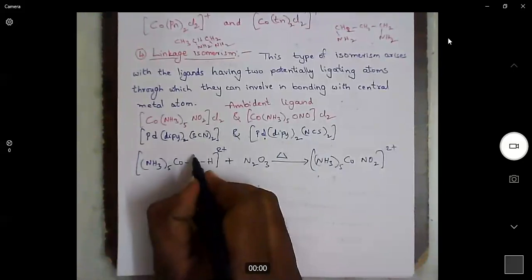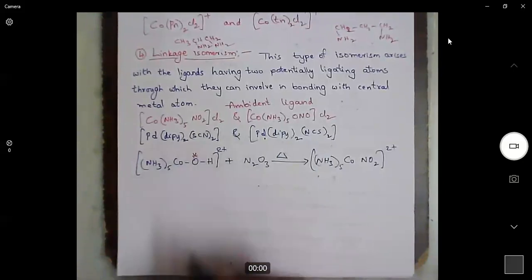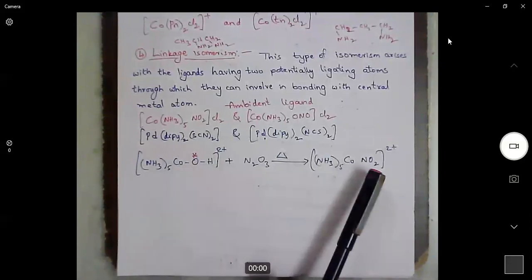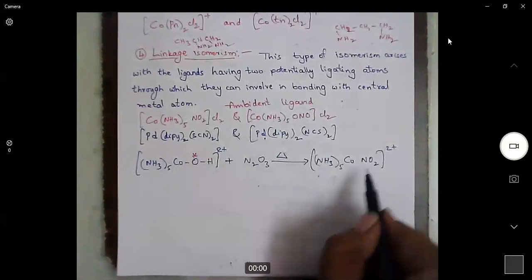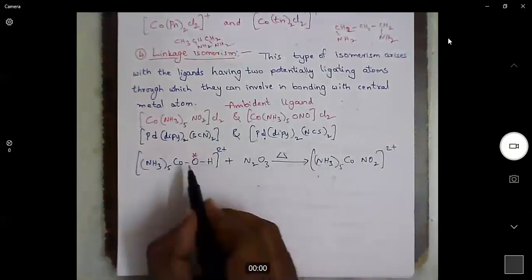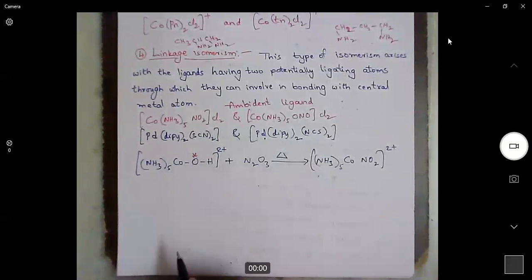Say for example, if it is isotopically enriched, that means if it is a radioactive element, then whether this oxygen will remain here or will be leaving when the NO2 is formed from this group.